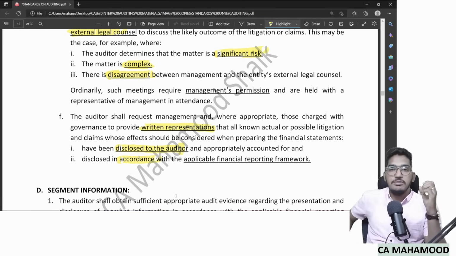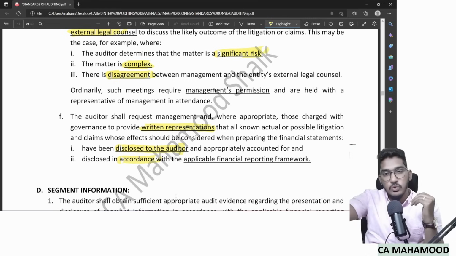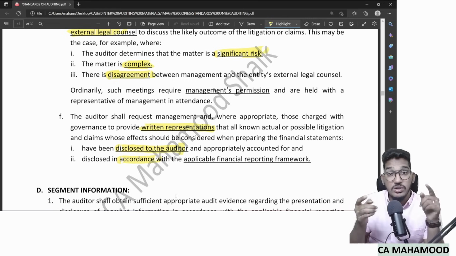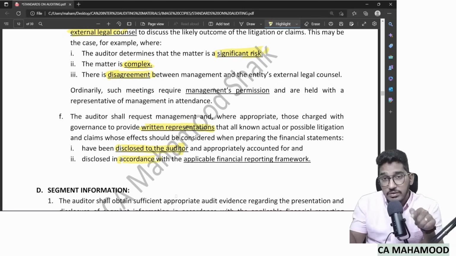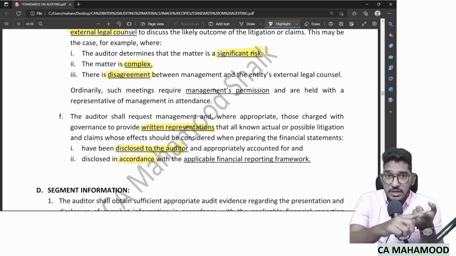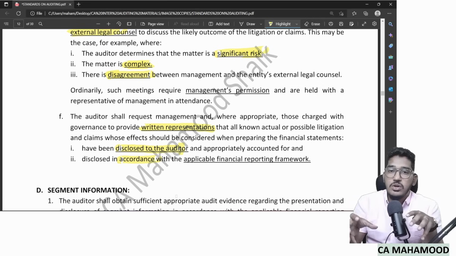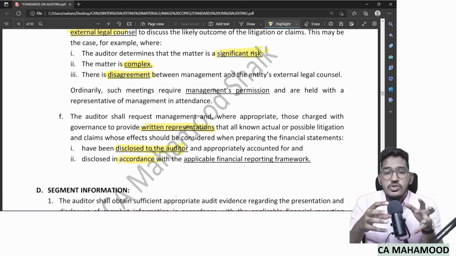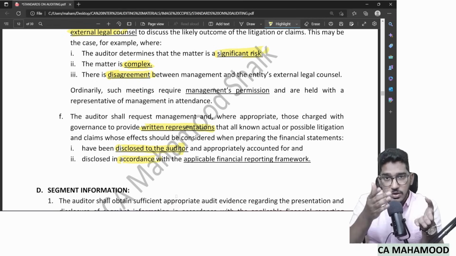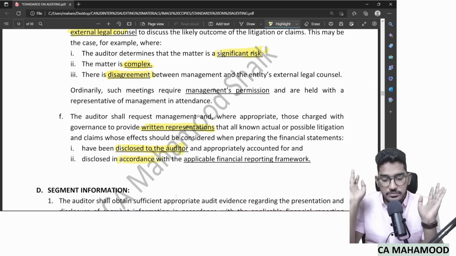Very simple, a quick recap. First, identify risk of material misstatement by doing three things. By doing that, risk of material misstatement could be there or could not be there. If it is not there, well and good. If it is there, the auditor should directly communicate with the entity's external legal counsel. How will he do it? Through a letter of inquiry prepared by management, sent by the auditor, asking external legal counsel to respond back to the auditor directly. But if the management refuses or the external legal counsel is prohibited from responding, perform alternative audit procedures. If they are also not giving audit evidence, modify the opinion. In some cases, you might feel like going and meeting the legal counsel directly. What are those circumstances? In addition to all that, even request written representation. Clear?